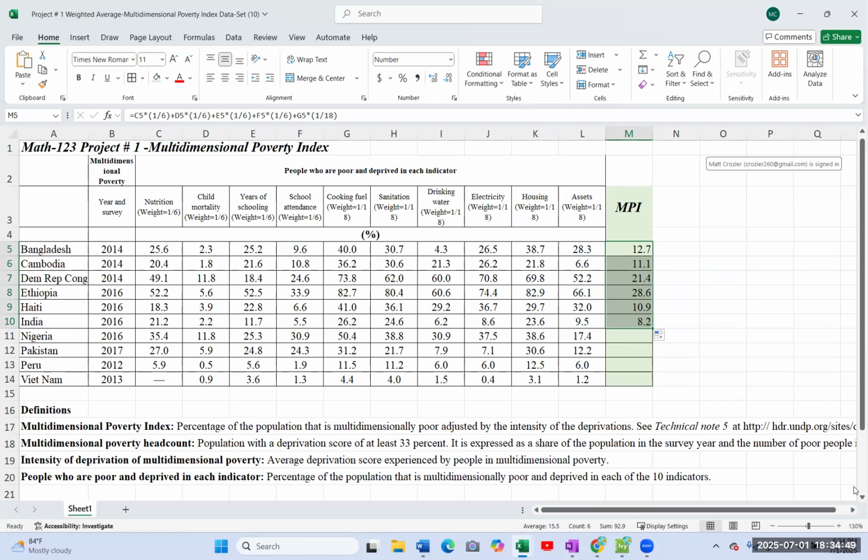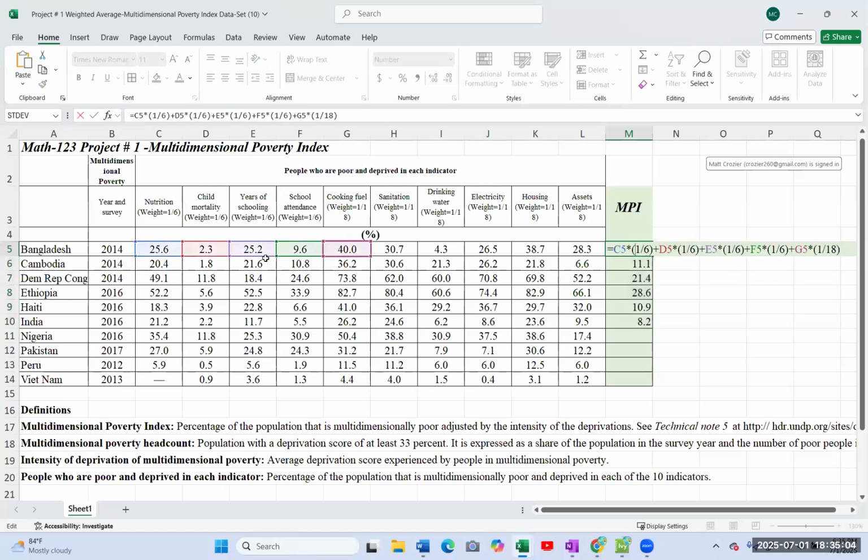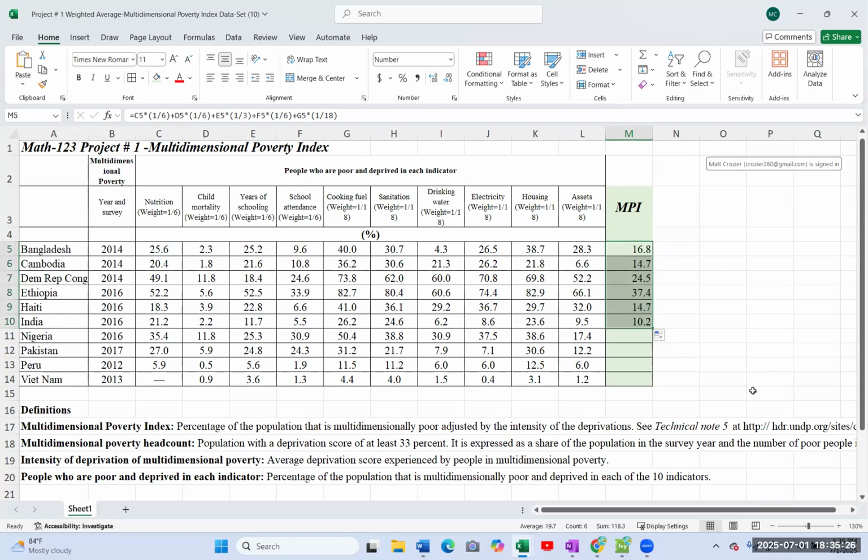Then the other parts of the project are, well, what if someone said, you know what, I think schooling is a lot more important? So I'm going to go back to this. And schooling is this purple one, E5. And instead of being only 1/6, I think schooling should be 1/3. So it's going to be a third of it instead of a sixth of it. Now I press enter and that changes that value and I can drag it down. And then all of those numbers change.